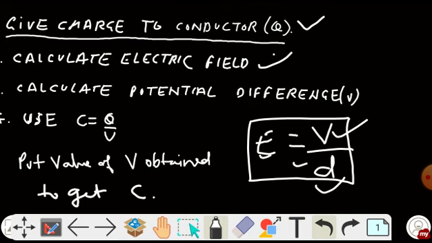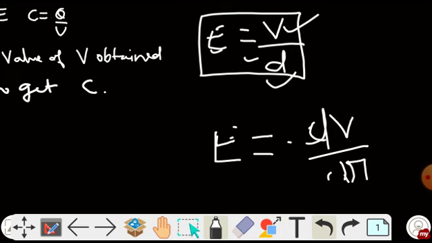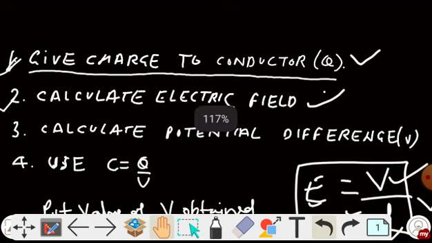And suppose the electric field is not uniform, then we will use this formula. E equals minus dV by dr. This is the other formula that we will use when the electric field is non-uniform. So there are two formulas for the calculation of potential difference. For a uniform field, we can use this formula. For a non-uniform electric field, we can use this formula. So the third step is to calculate the potential difference by using both.